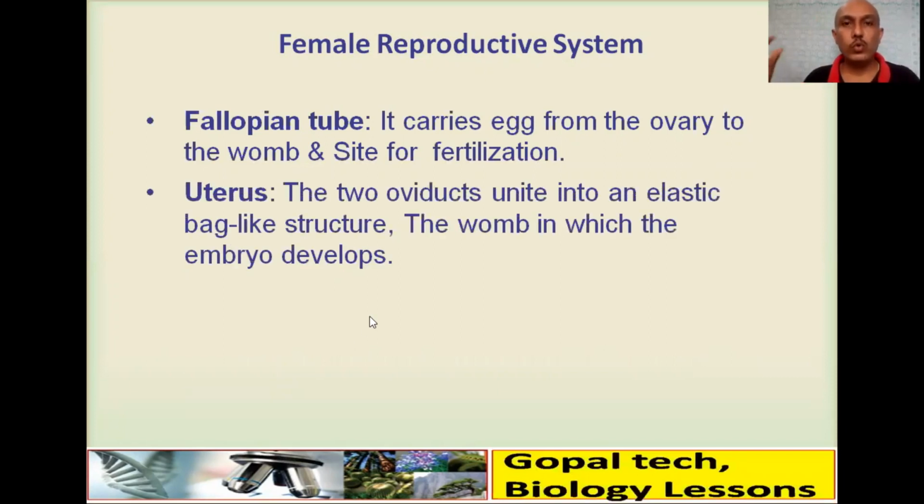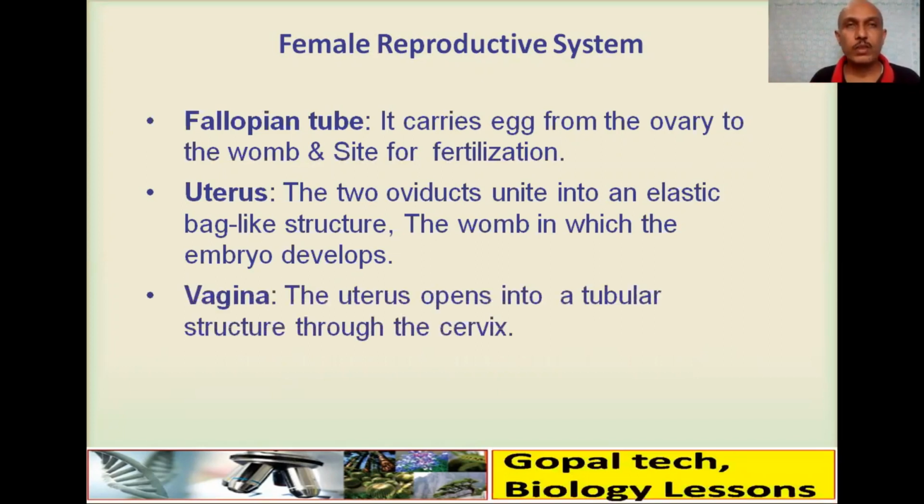Uterus: the two oviducts unite into an elastic, bag-like structure. That is the womb, in which the embryo develops and remains for at least 9 months.